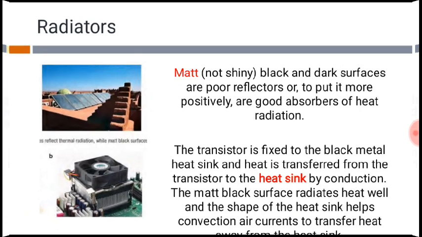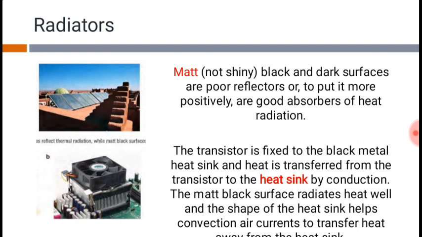Another second thing which you need to remember is about radiators. Radiators are those devices which absorb. They are just the opposite of reflectors. These are very poor reflectors. They absorb the heat, they absorb the radiation, and they pass it on to the other side.